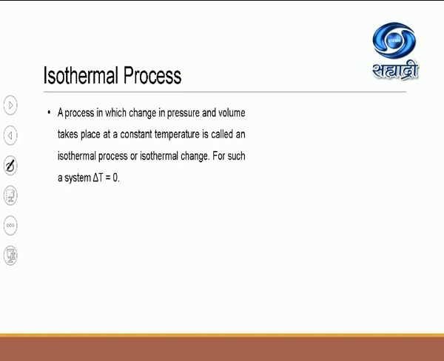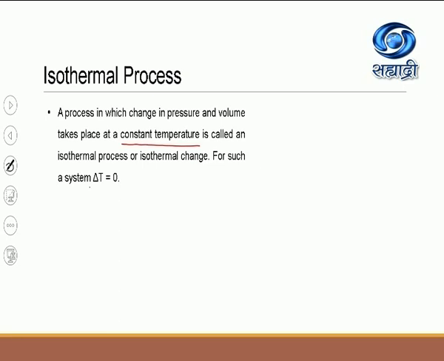So the first process we are considering, that is isothermal process. Now as you know, the name thermal is related with heat and isothermal means a process in which change in pressure and volume takes place at constant temperature is called as isothermal process or isothermal change.